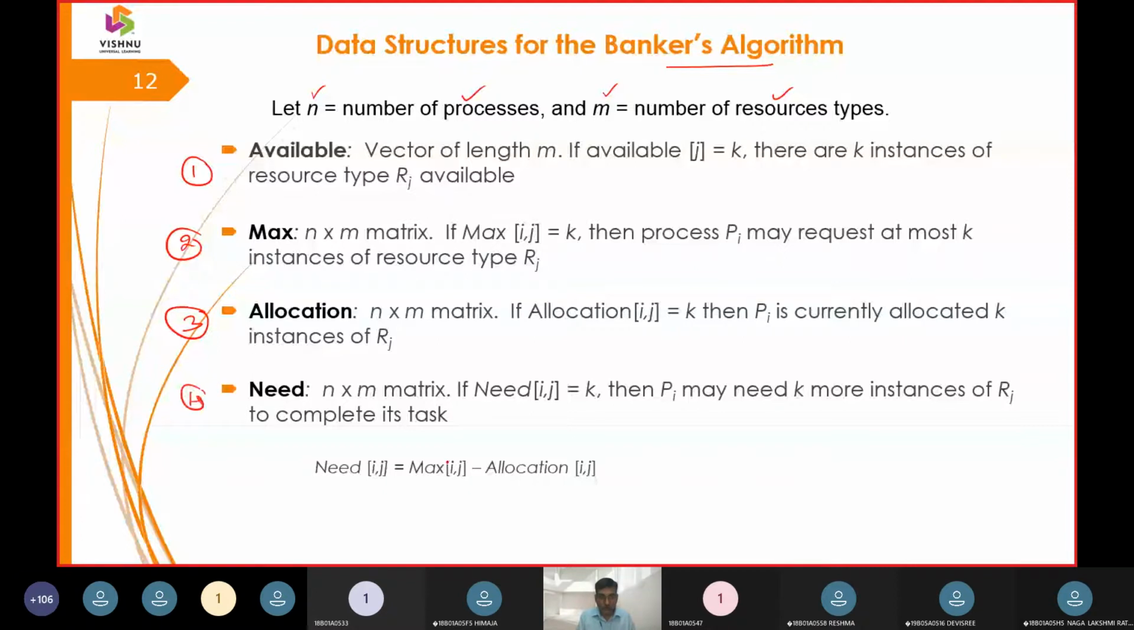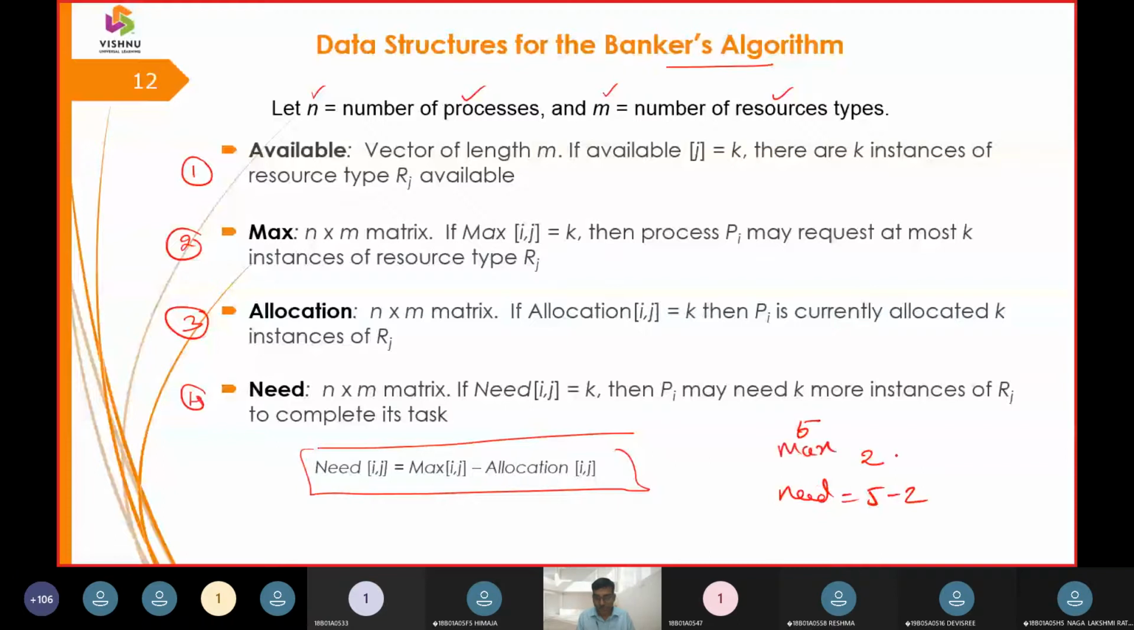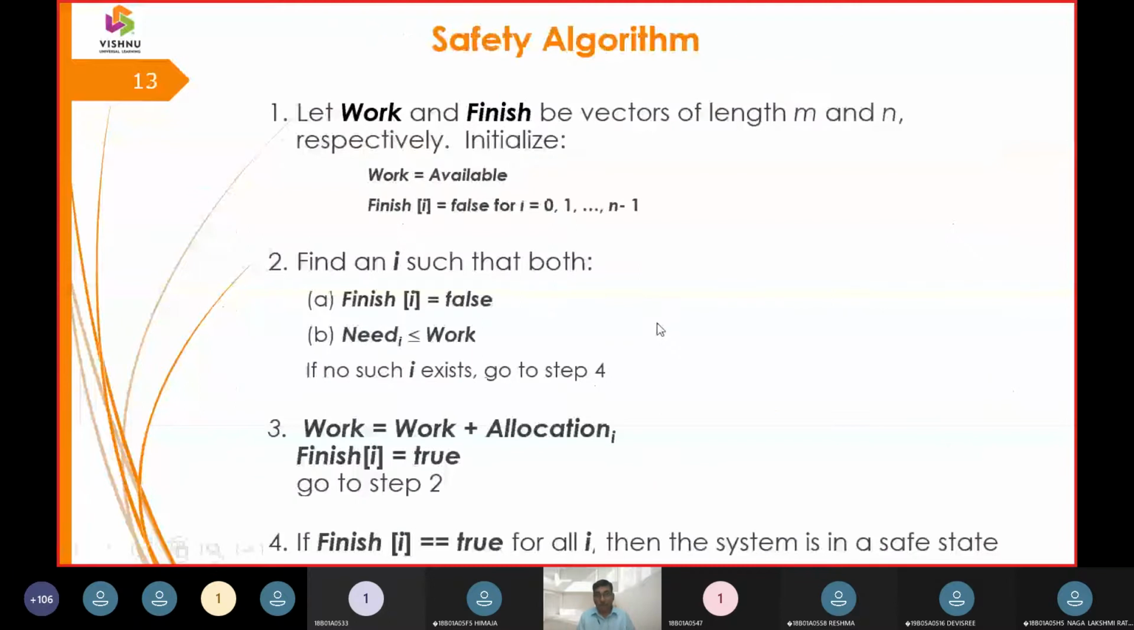So how am I going to calculate the need? Need of i, j is equal to maximum minus allocation. Suppose I have asked for 5 and you have given me 2. Then I can say need is equal to 5 minus 2. So I ask for 5 instances of a resource, and I get 2 as an allocation of the resource. Then what is the need of the resource? Still I have a need of 3 that I should get back from the operating system. Okay, fine.